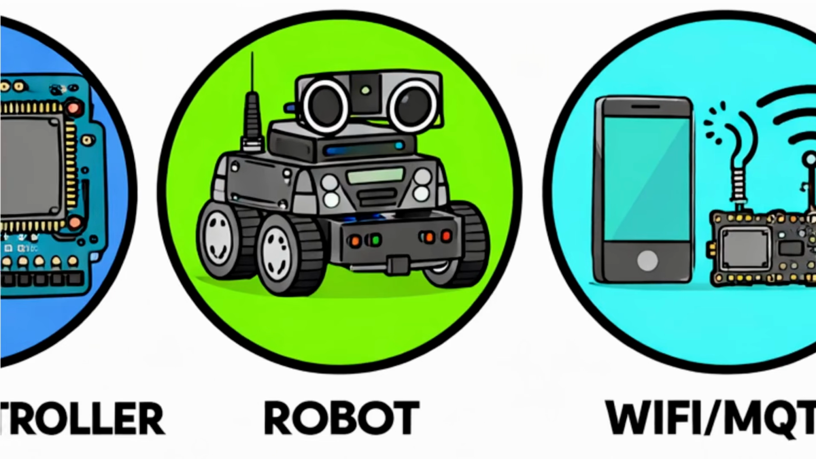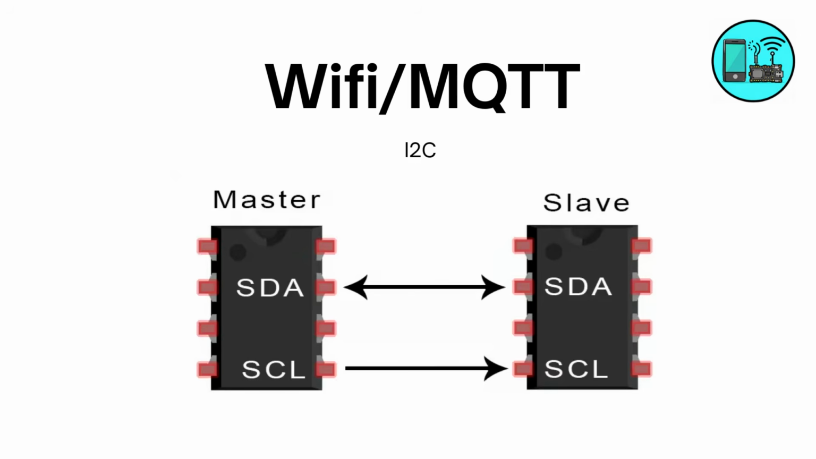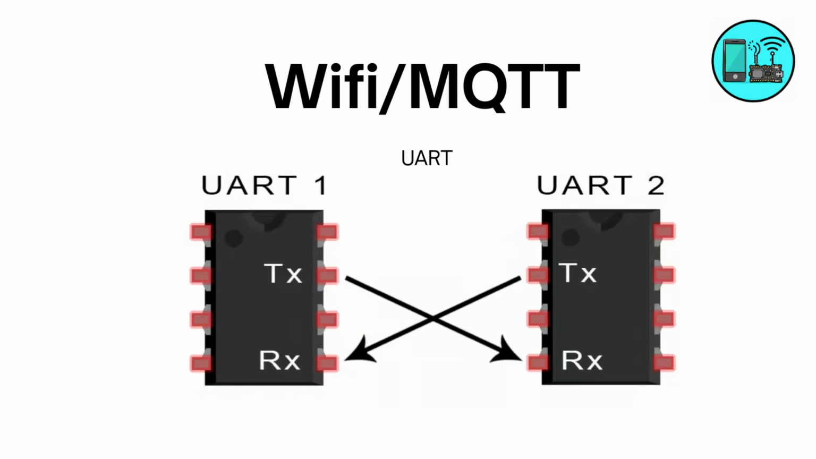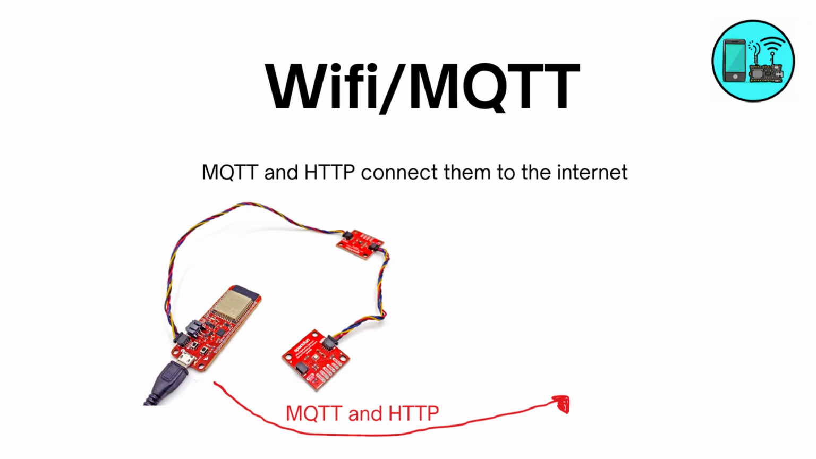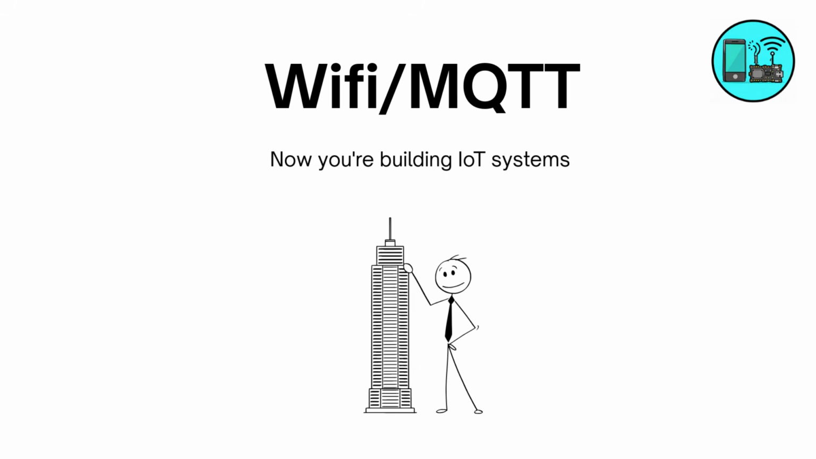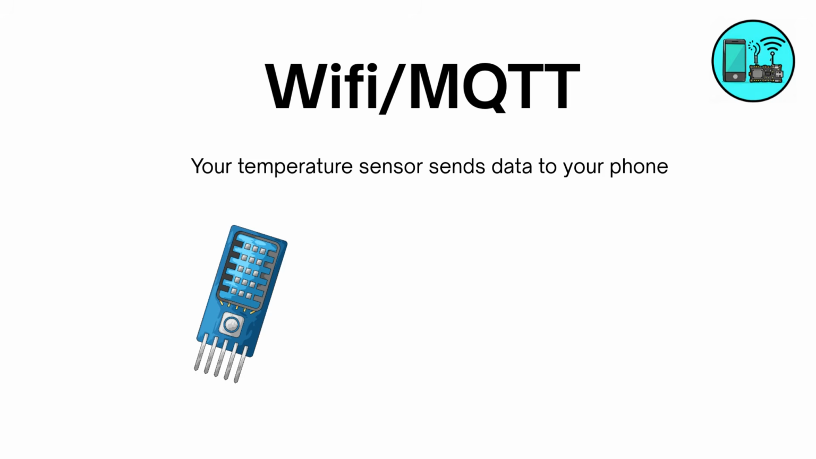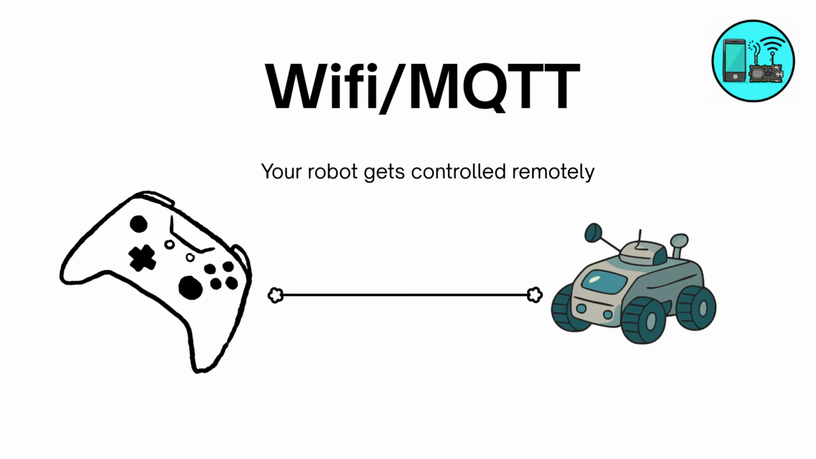Practical engineering. Wi-Fi and MQTT. Your devices need to talk. I2C, SPI, and UART let sensors and chips communicate locally. MQTT and HTTP connect them to the internet. Now you're building IoT systems. Your temperature sensor sends data to your phone. Your robot gets controlled remotely.